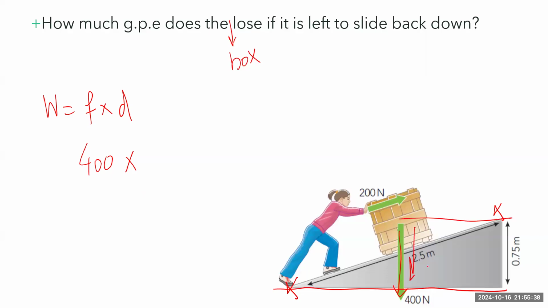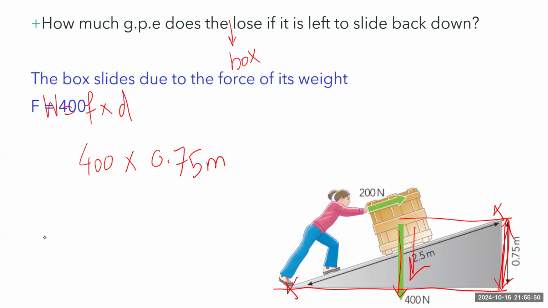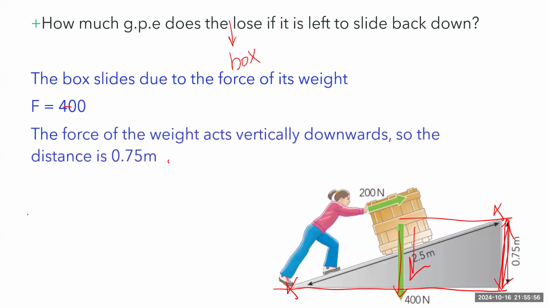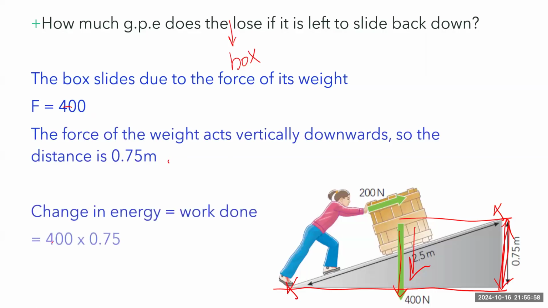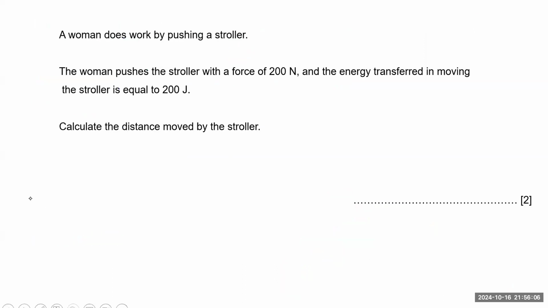In this direction, it would be this distance. So the distance would be 0.75 meters. So this will give us 400 times 0.75. I'm sorry, I didn't calculate it. You can calculate it yourself.